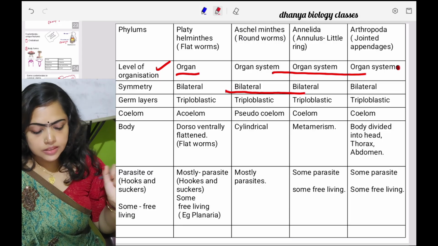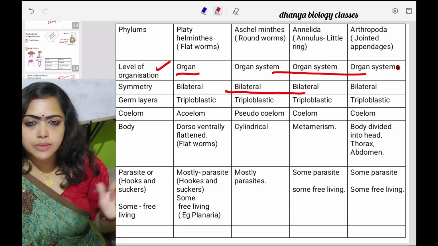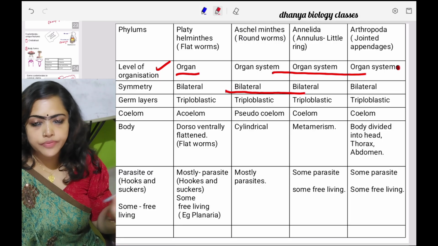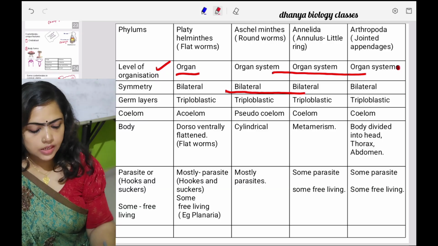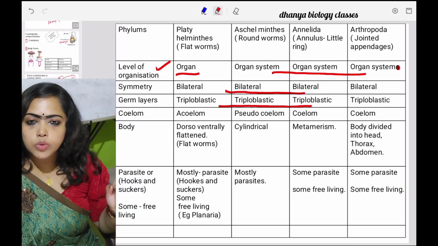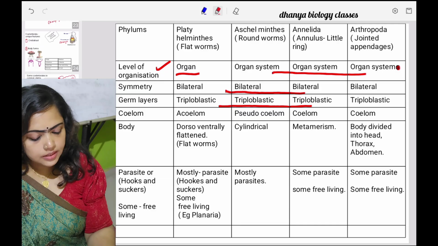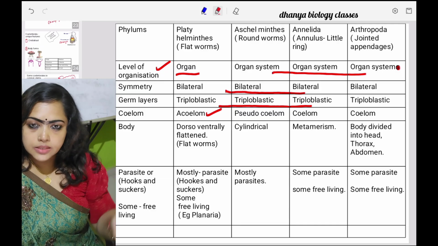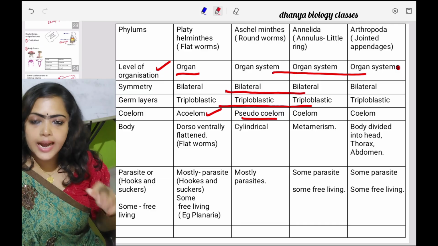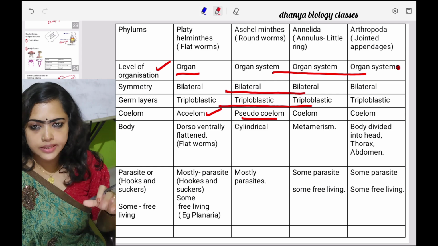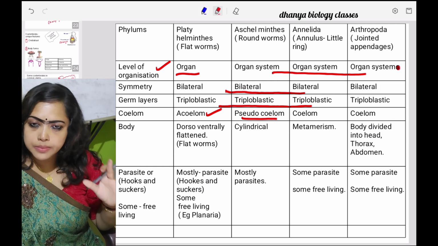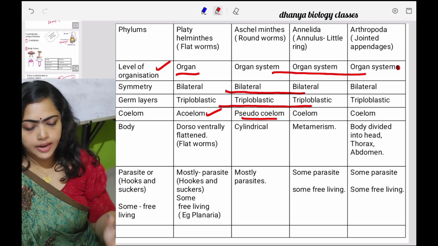Then germ layers. Platyhelminthes, Aschelminthes, annelids and arthropods, all the phyla are triploblastic. And then about coelom. Platyhelminthes: acoelomate. Aschelminthes: pseudocoelom is present. Annelids and arthropods: mesodermally derived true coelom is present. That means they are eucoelomate organisms.